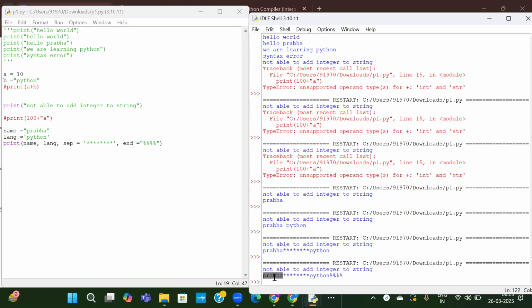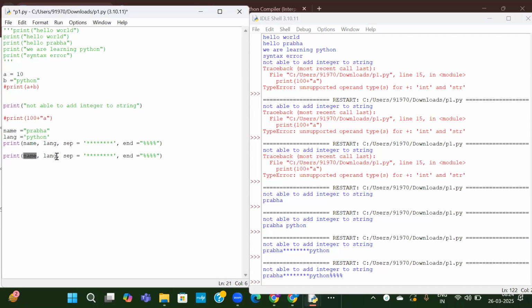See, now Python is printed. Sorry, name Prabha is printed. Separator is this star, and next is language. After that, end. So after printing everything, what do you want at the end? If you don't provide anything, it won't do anything. If you provide something, it will do whatever you define. So after completing this part of the code, what do you want to do? So at the end, I want to print this symbol. So it has printed that.